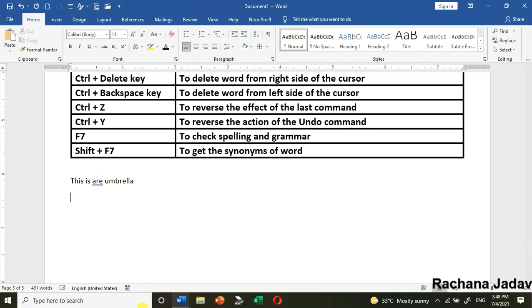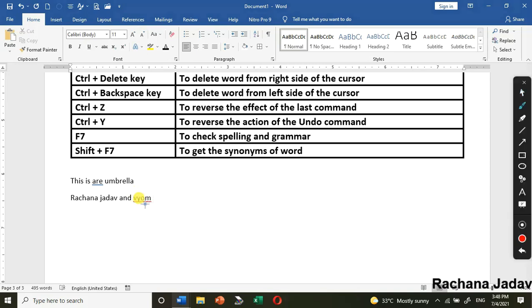Okay, and then yes, if I am writing my name, you can see here I've written the name and yes, you can see there is a red wavy line. Why? Because I've written name which is unknown for the dictionary of computer. So what it will do, it will show red wavy line.